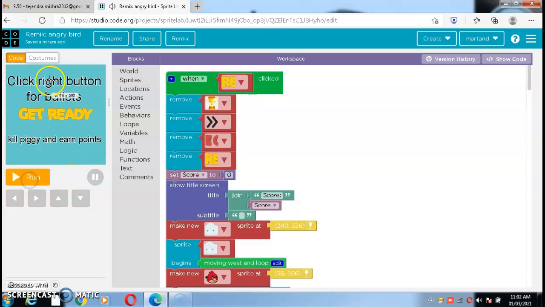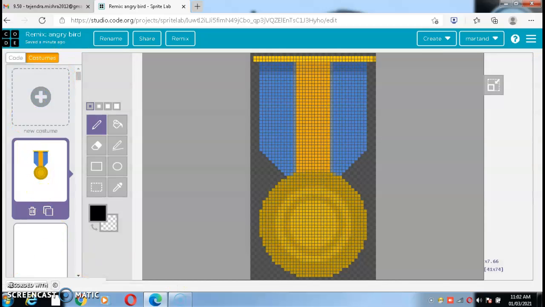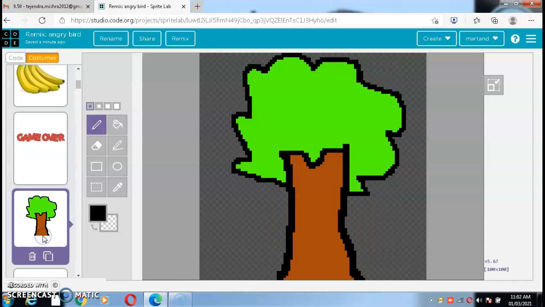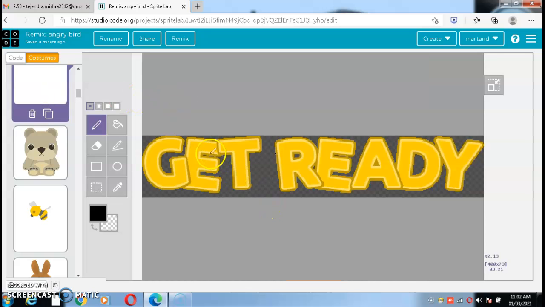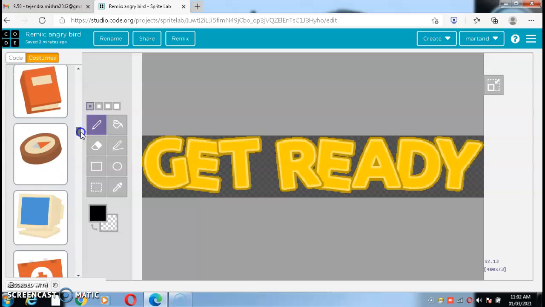Now let me show you all the characters. I will go on costumes, and now this is the medal, and this is the tree which I have made. You can also make these with the help of these drawing tools. This is the text in my game which will show you the get ready option, and when we hit on this get ready screen, we will be redirected to our game screen.